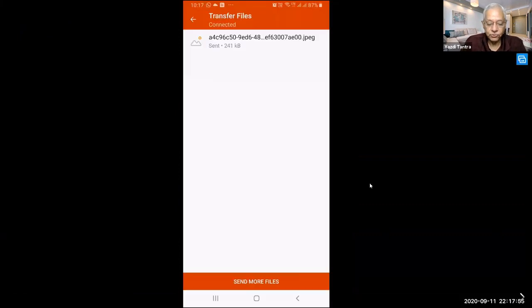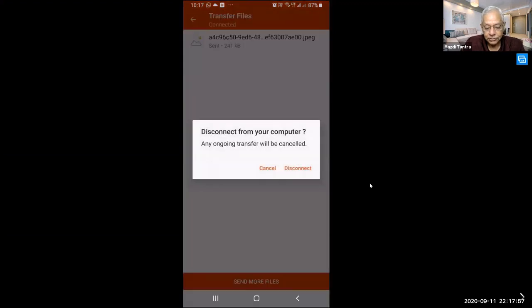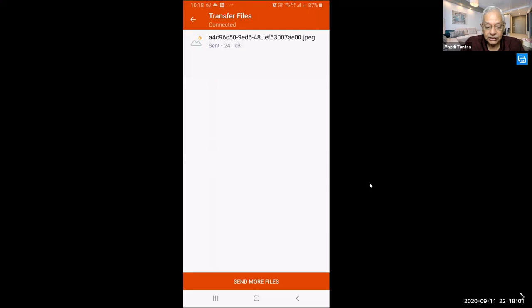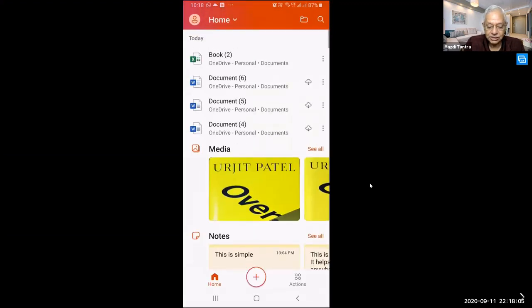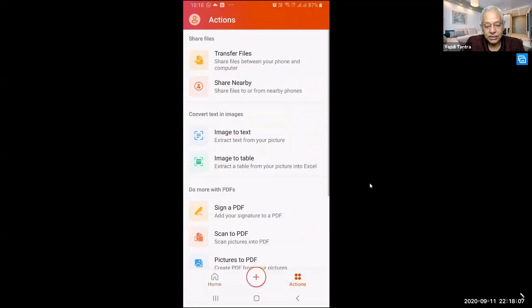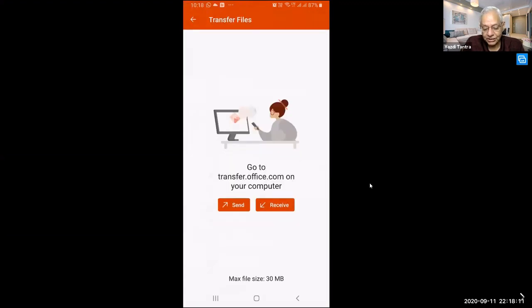We come back to our phone. We go back and I will say cancel. What we did, I'm just disconnecting. I said in actions, I said share files between your phone and computer. So I can either send files or I can receive files.